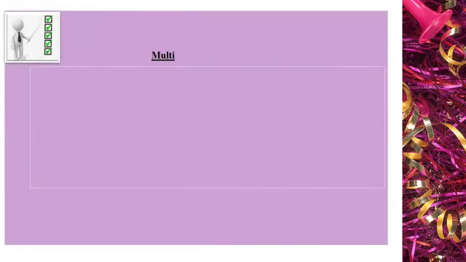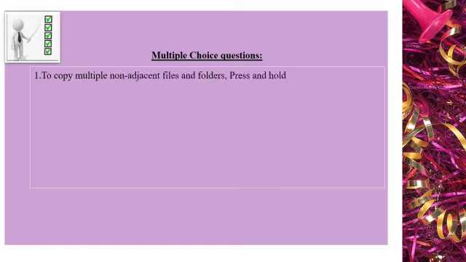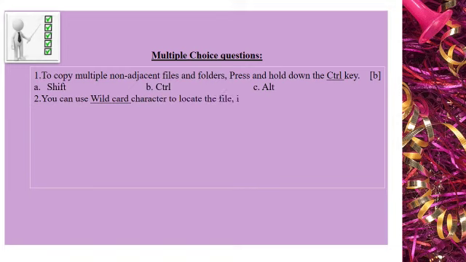Multiple choice questions. To copy multiple non-adjacent files and folders, press and hold down the dash key. Control key. Answer is B, children. Second one: you can use a dash character to locate a file if you know only a part of the file name.